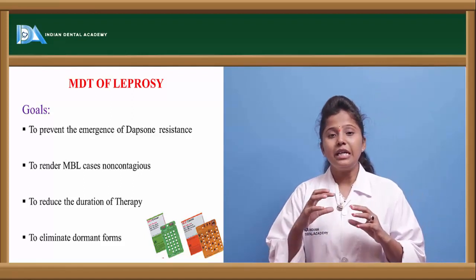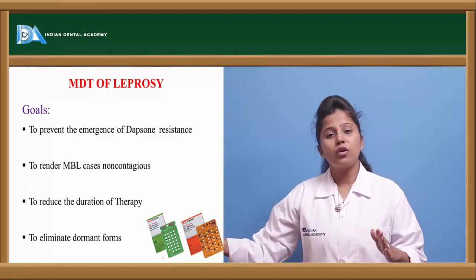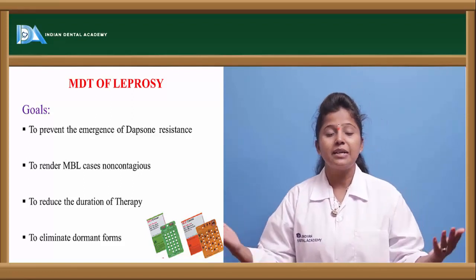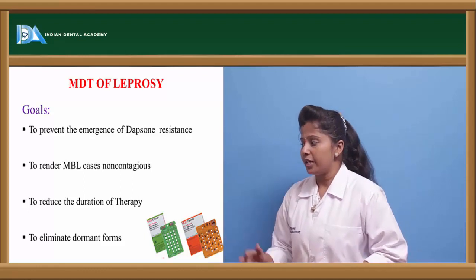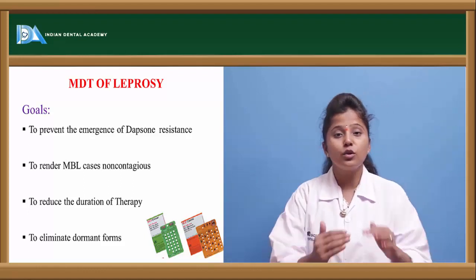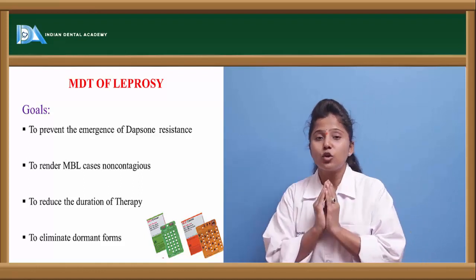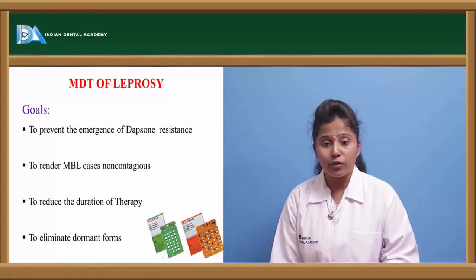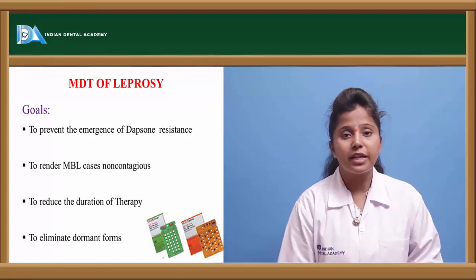If we give an individual drug, it may take a longer period of time. If we give a combination of drugs, the effect will be greater, and thereby the duration of therapy can be reduced. It is also used to eliminate dormant forms. These mycobacterium species remain dormant for a longer period of time, so in order to eliminate these dormant forms also, the multi-drug treatment is very useful.